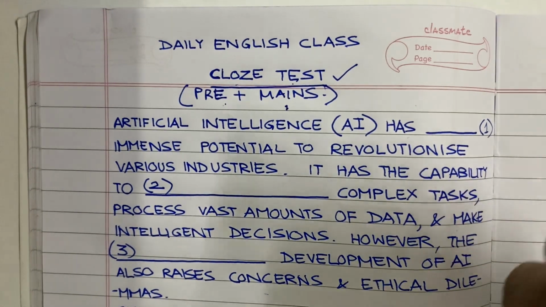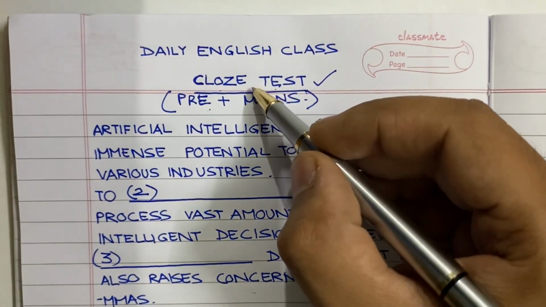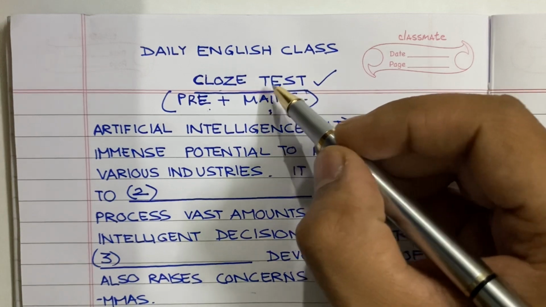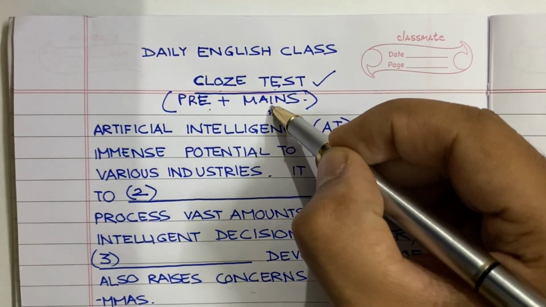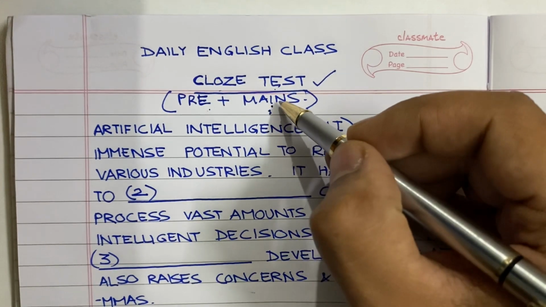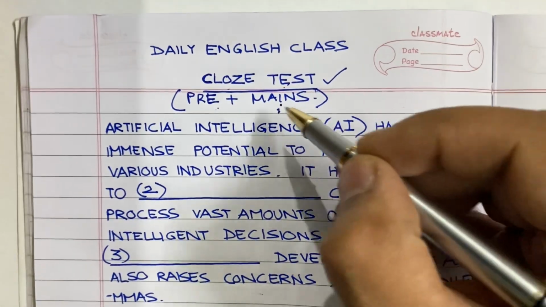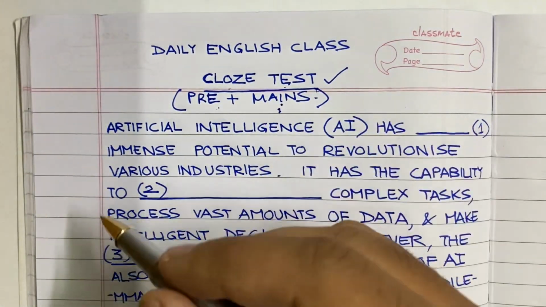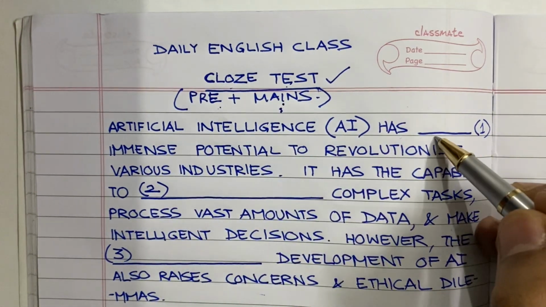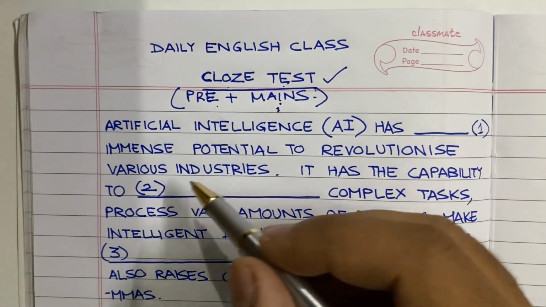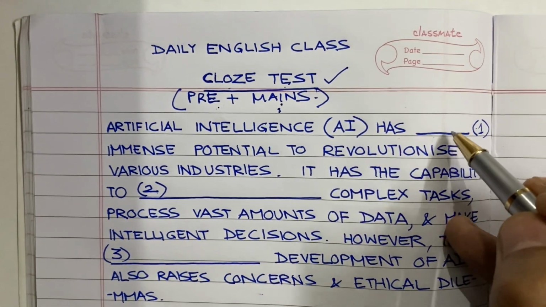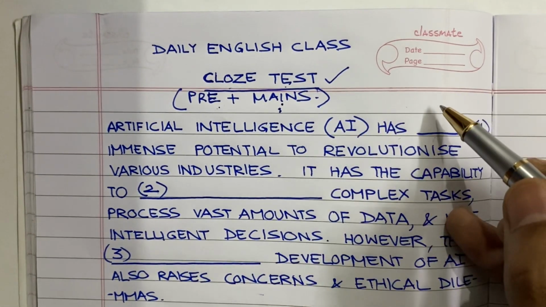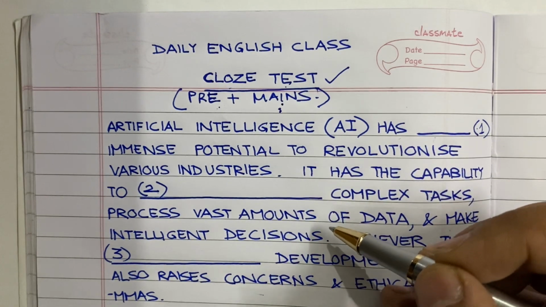Today we are going to cover a very important topic, which is cloze test. Cloze test questions are coming every year in prelims as well as mains. So what happens in cloze test is that you are given a passage or a paragraph just like this, in which there will be blanks. There will be a serial number along with the blanks. You have to fill these blanks using the answer options which will be provided along with the paragraph.